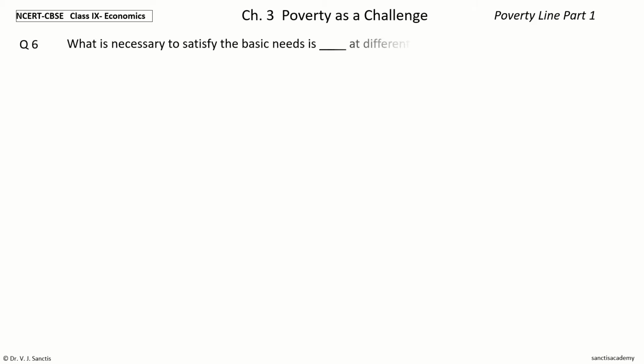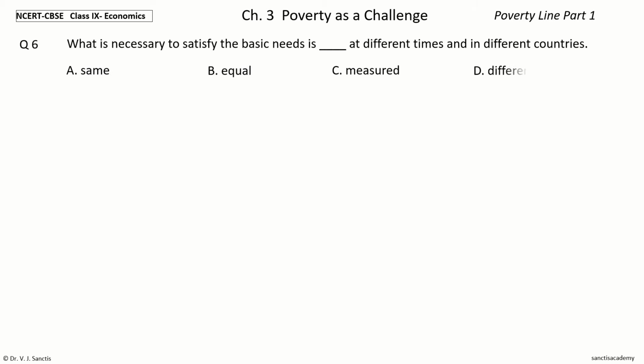Next, question 6. What is necessary to satisfy the basic needs is dash at different times and in different countries. The options are same, equal, measured, different. Your time to choose. And the answer is different. So, what is necessary to satisfy the basic needs is different at different times and in different countries.